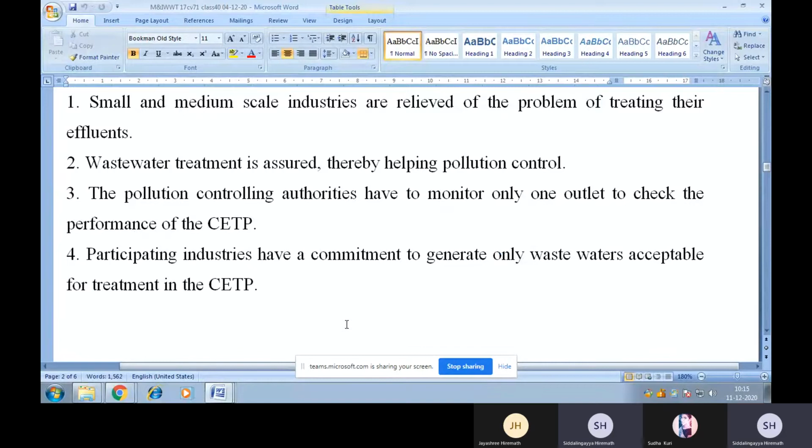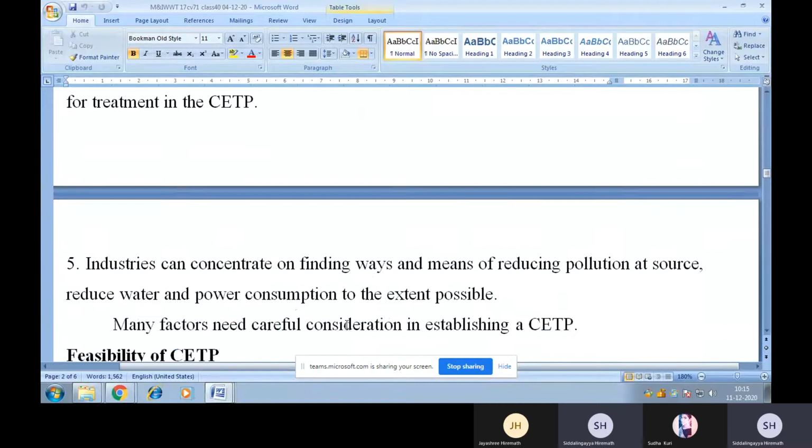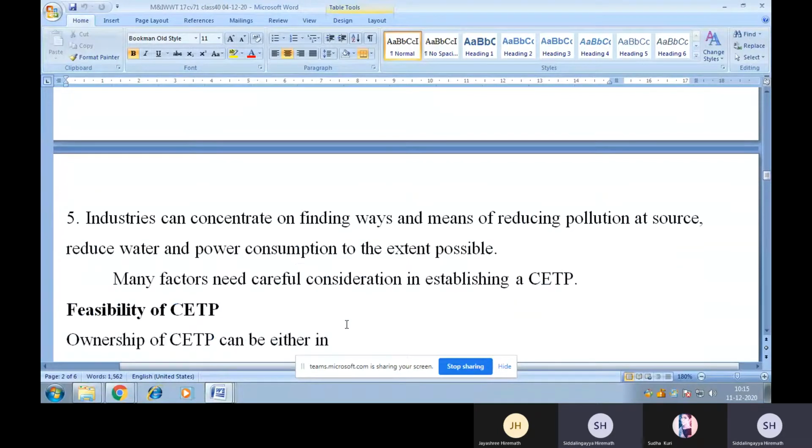Third, the pollution controlling authorities have to monitor only one outlet to check the performance of the CETP. Fourth, participating industries have a commitment to generate only wastewaters acceptable for treatment in the CETP. Fifth, industries can concentrate on finding ways and means of reducing pollution at source, and reduce water and power consumption